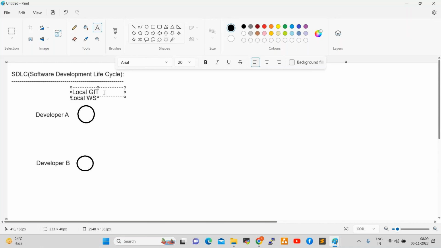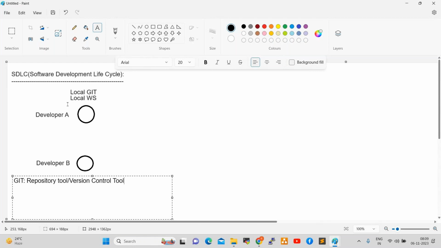Local Git. So what is Git, anyone? We discussed it already in the first demo session. So local workspace, we can say local Git. Git is a repository tool or version control tool, right?